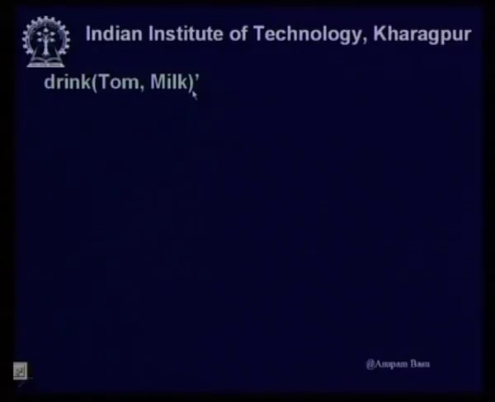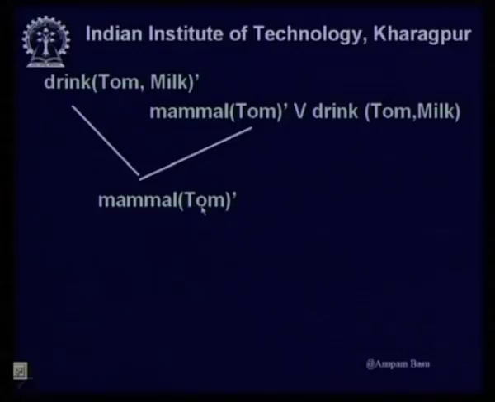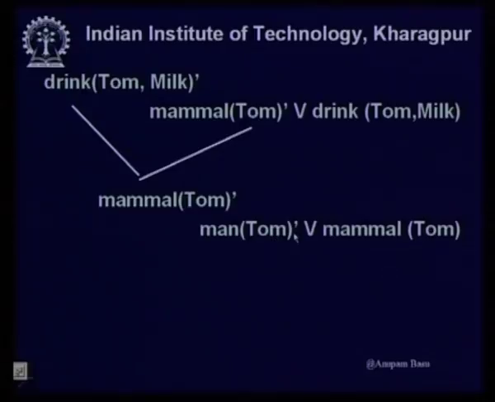I start with the negation of the goal. I select the one clause which has the complement of this, and if I resolve these two, I will get a new statement, mammal Tom prime, that means not mammal Tom. Now, I will have to again look into the set of statements to find out which clause has the negation of not mammal Tom, or which clause has the literal mammal Tom. And here is one, not man Tom or mammal Tom. So, let me resolve these two.